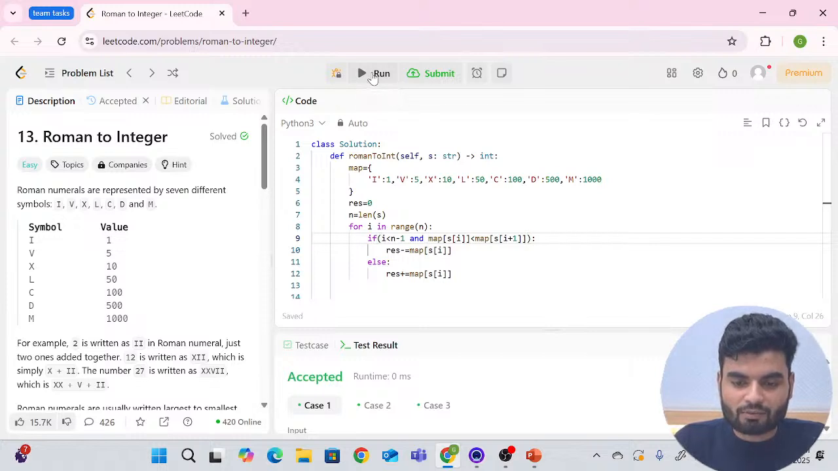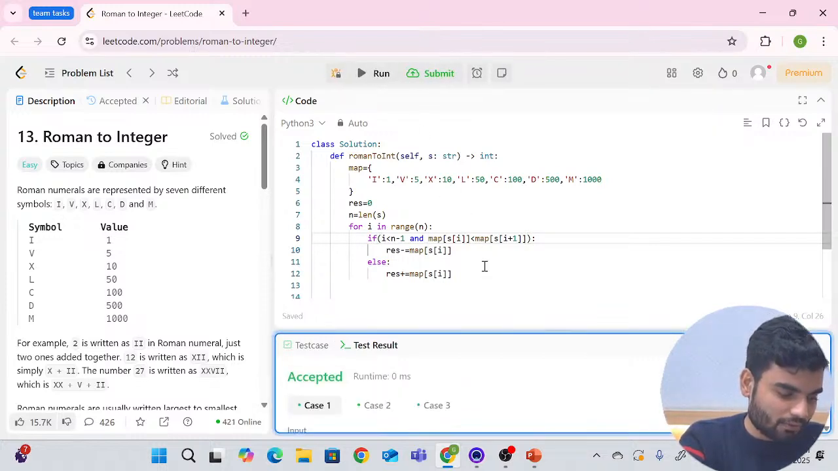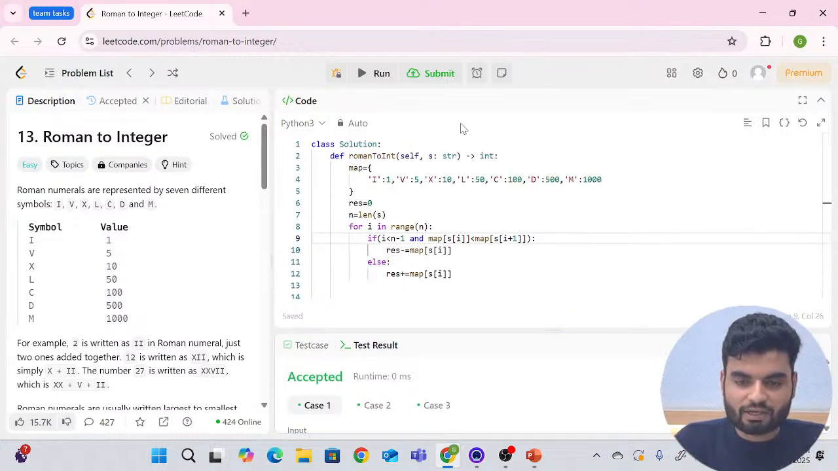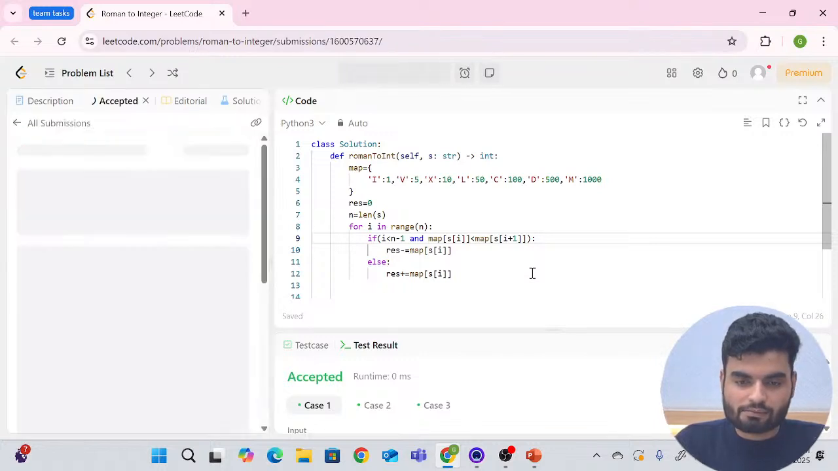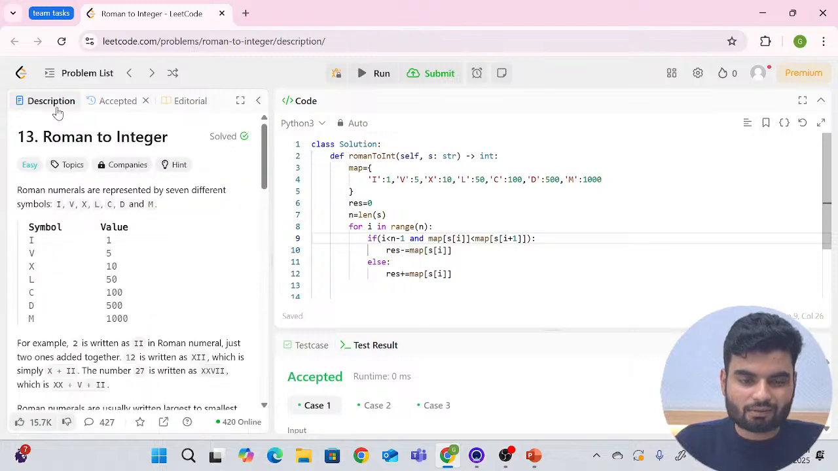I hope I haven't made any mistake and this will work properly. This should work properly. Okay, cool. Now accepted. Submit this. Cool, worked fine.